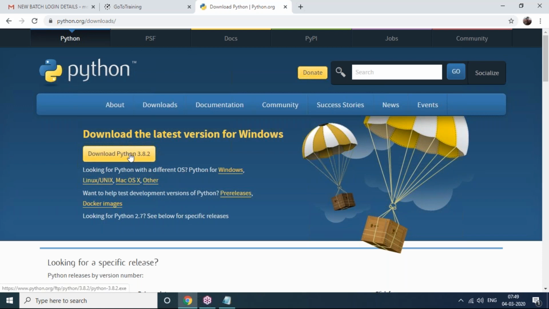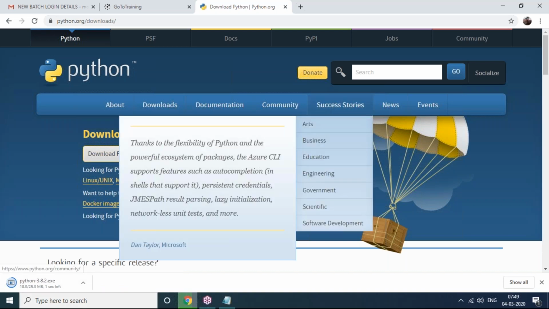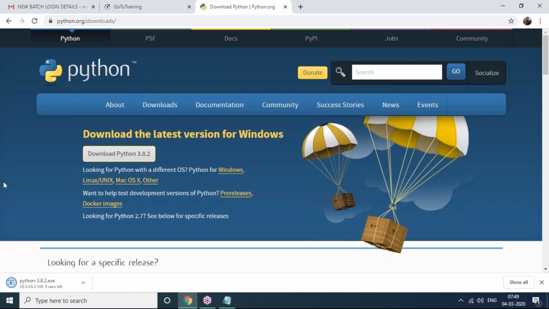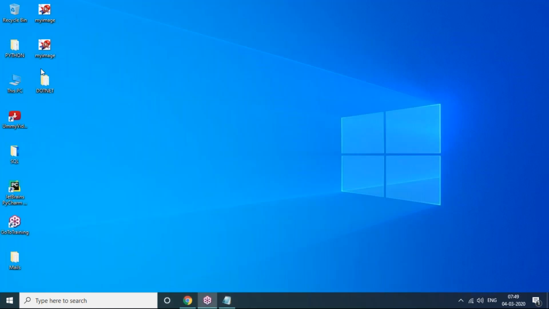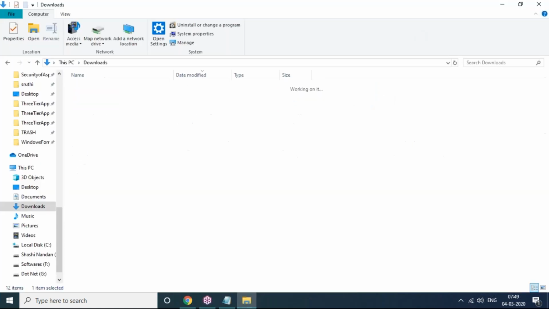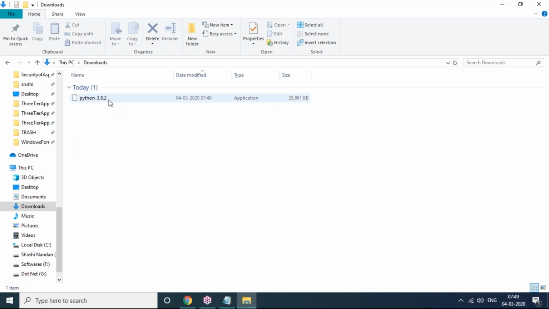As soon as we click on download Python 3.8.2, just click on it and you will get the executable file. It's free and open source, as I said. Anybody can visit this website and download it quickly. If you have another computer or another platform, you can click on Linux, Mac OS, or other. Once we have downloaded the Python executable file, you just go to the download folder or open the .exe. I'm going to the download folder here. Python 3.8.2 is coming.